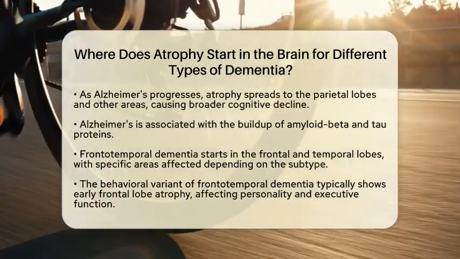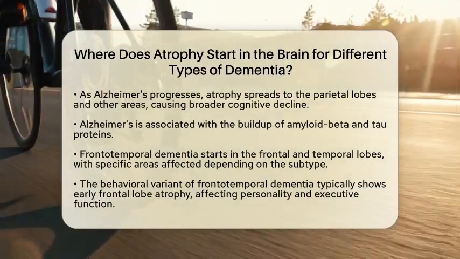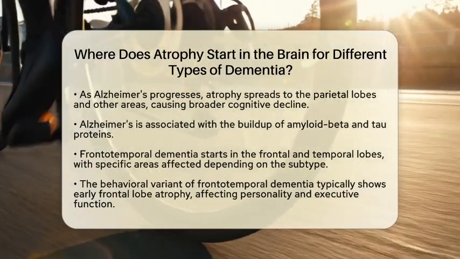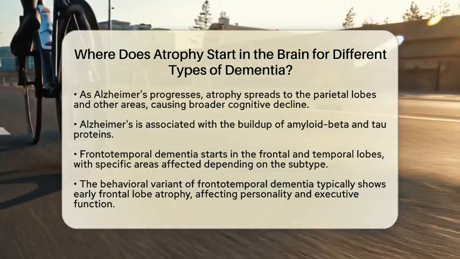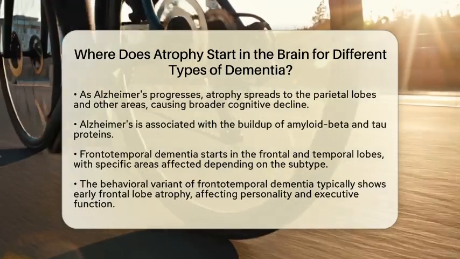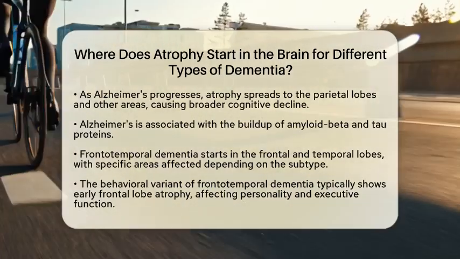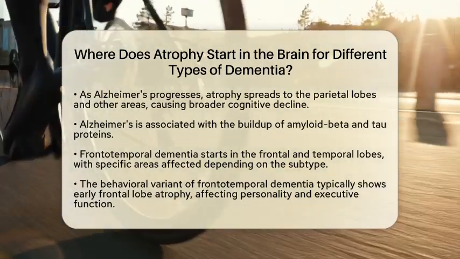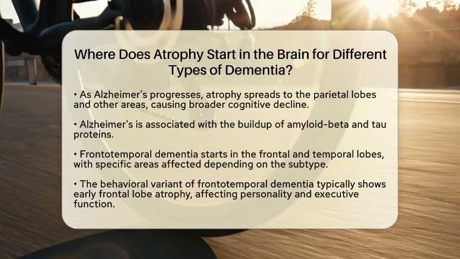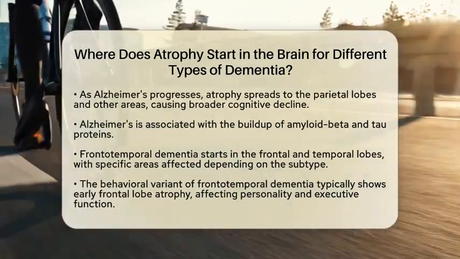Lewy body dementia starts in the occipital lobes and parietal regions, which may explain early visual hallucinations and difficulties with spatial awareness. Atrophy in this type of dementia is more diffuse, and subcortical structures may also be involved early on.